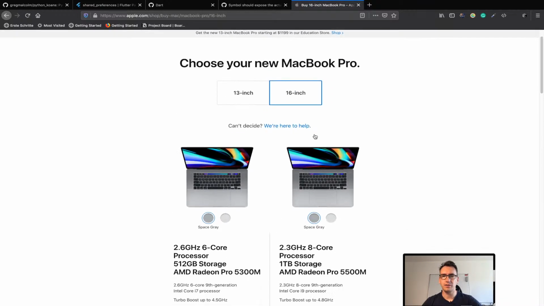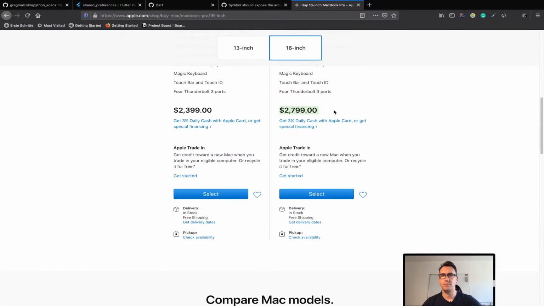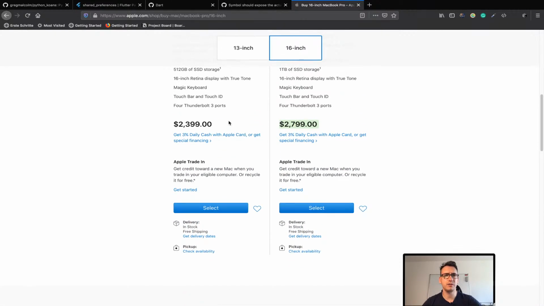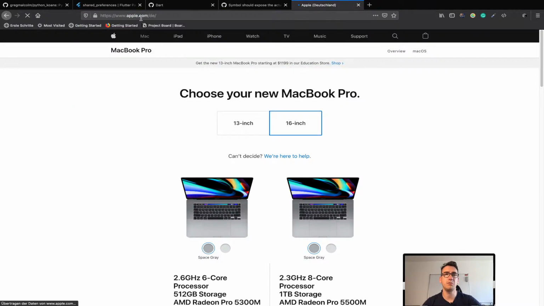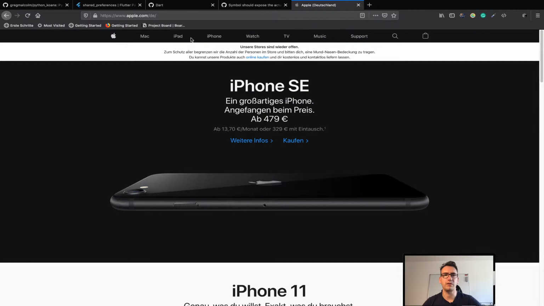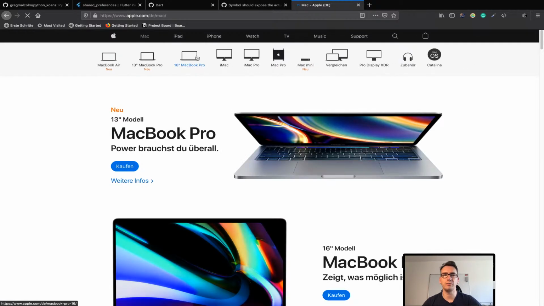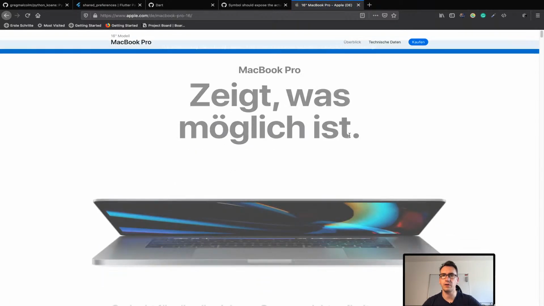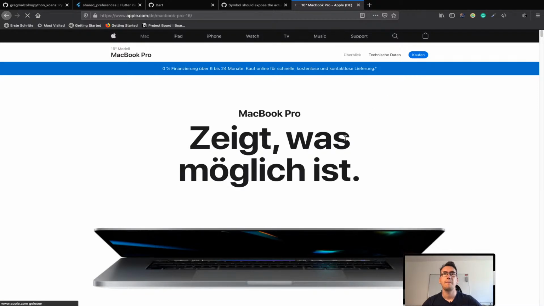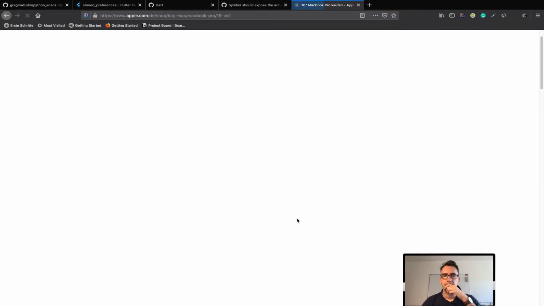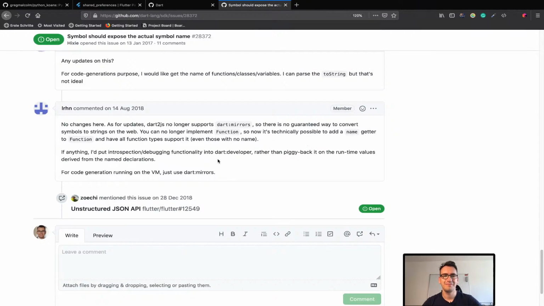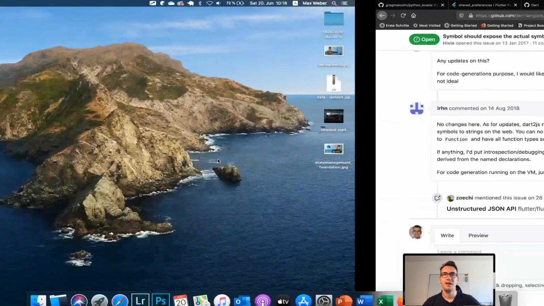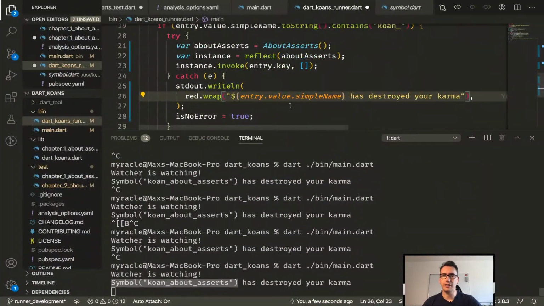So what do we see here? 16 inches, but this looks like an English shop at the moment. So is there apple.de maybe? It is so expensive, really. Stick with a Windows machine if you don't have to work with iOS stuff. Yeah, 3,000 euros, so it's quite a lot. Okay, back to the work.